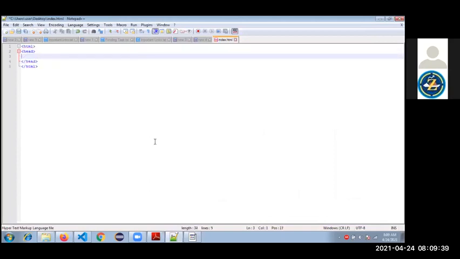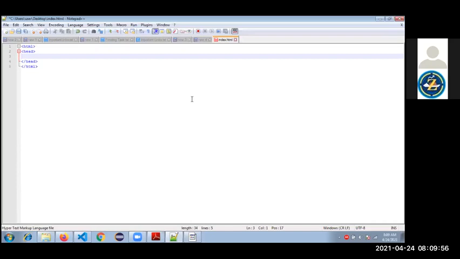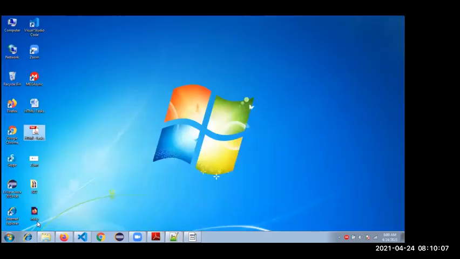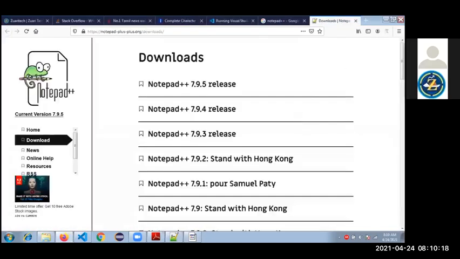I'm just answering those saying that they are facing issues installing VS Code. For that, I'm suggesting an alternate option. My suggestion is to use Visual Studio Code, or else, for time being, for temporary practicing purposes, use Notepad++. You can write your HTML code and save it as index.html. It will be saved like this, and if you double click, it will open for you. Okay guys, this is an alternate option.